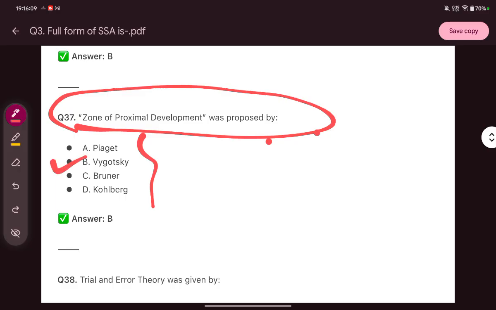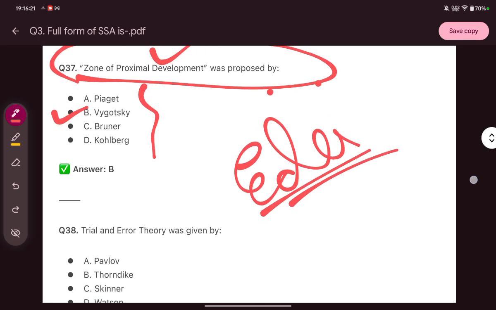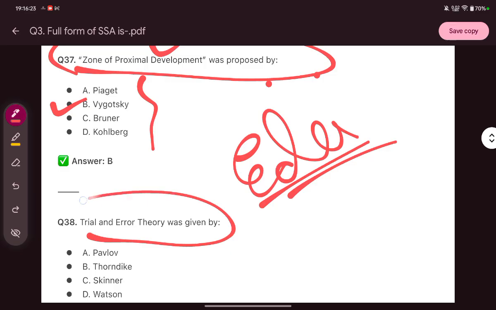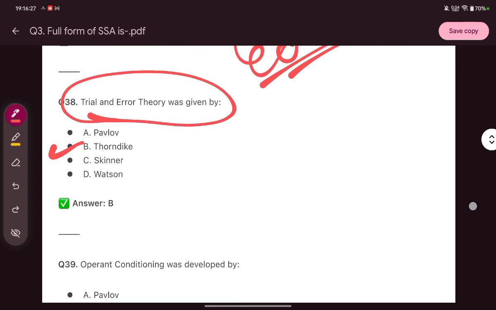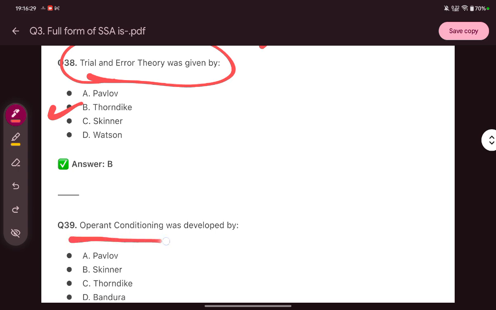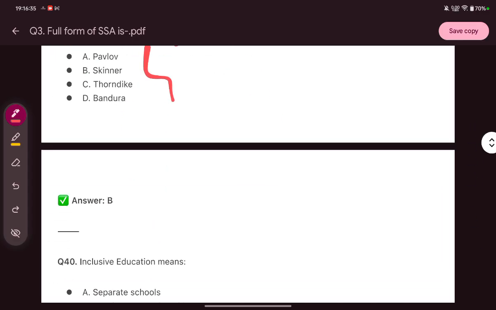So these are core education pedagogy questions. You don't have to go into depth. Just recall it. Trial and error theory was given by Thorndike. Operant conditioning was developed by Skinner.